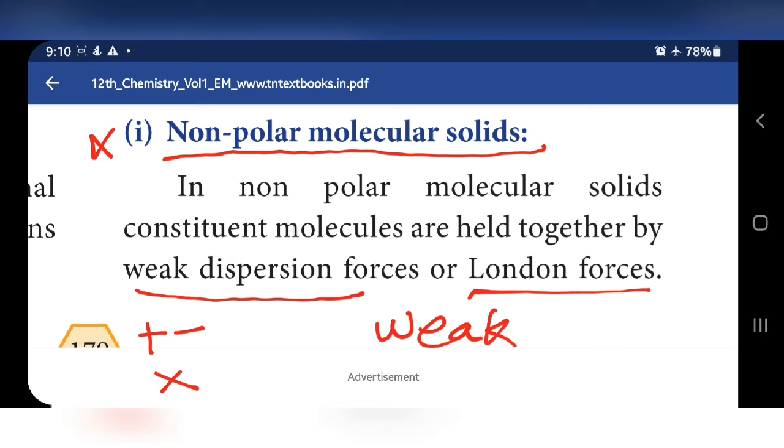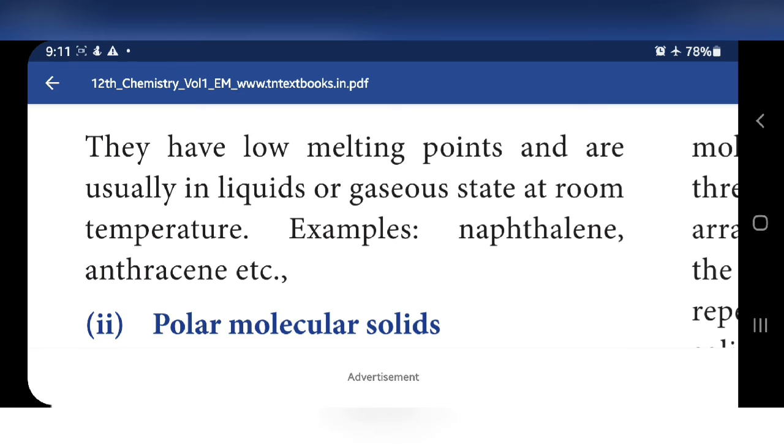So this is non-polar molecular solids. Charge separation does not take place. No charge separation means there are no attractive forces, so only weak forces are there. Because of those weak forces, they have a low melting point. If strong attractive forces are present, we have to give more energy for separating ions or molecules. Here only weak forces are present, so it has a low melting point and is usually in liquid or gaseous